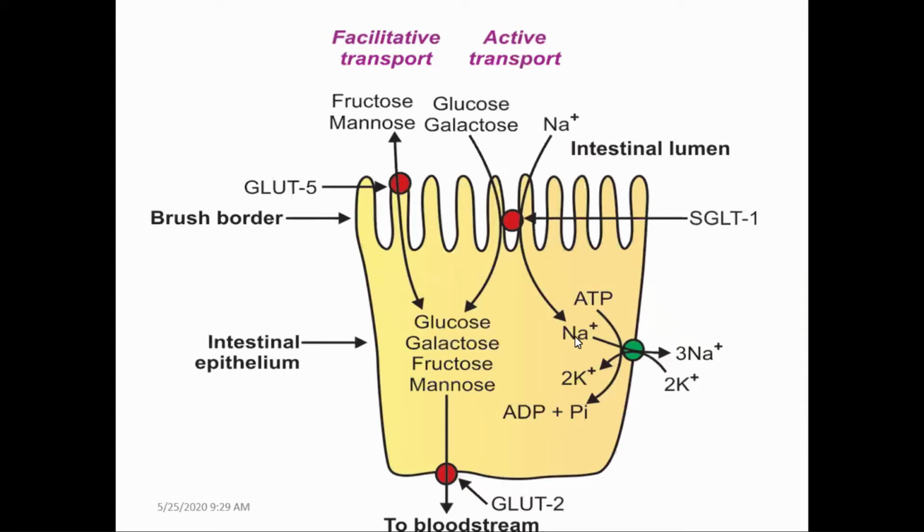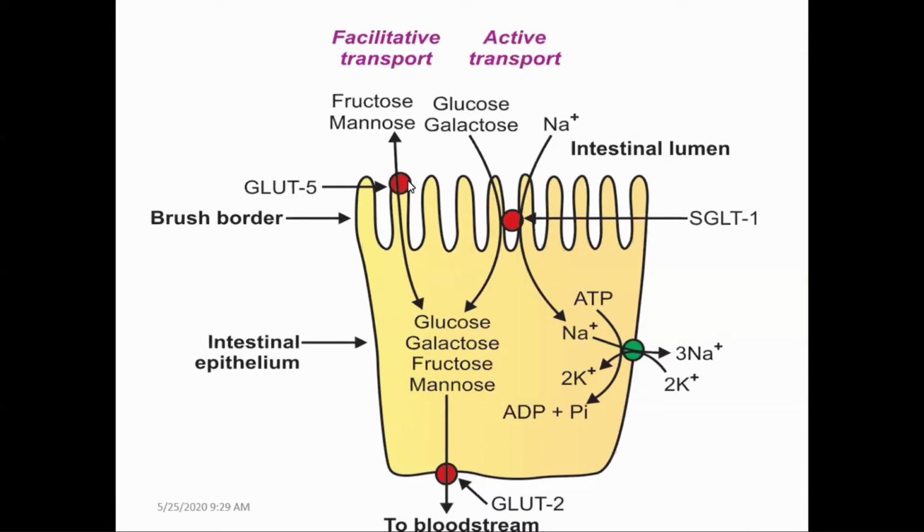If it directly consumes energy, as in this transport of sodium from the epithelial cell to the interstitial space, where energy is consumed directly, this type of transport is called primary active transport. And this other transport mechanism is called secondary active transport, where energy is consumed indirectly.